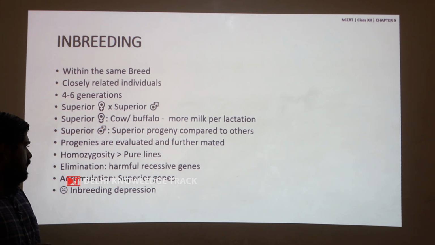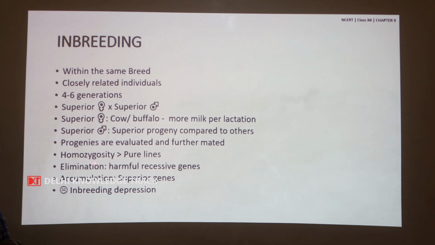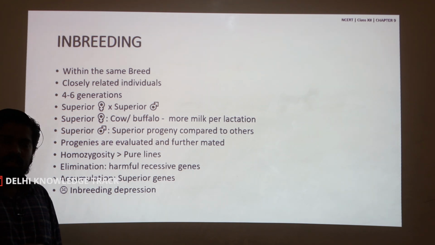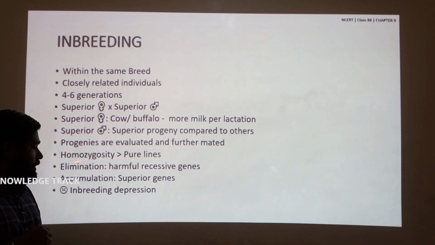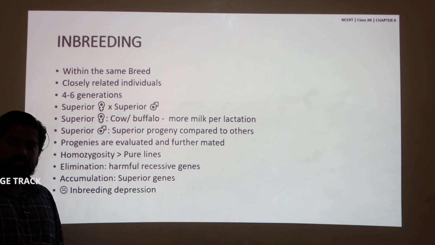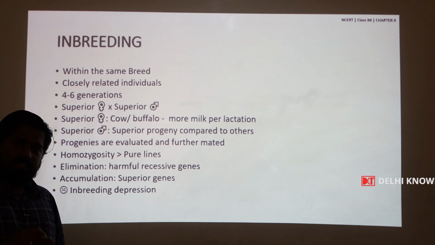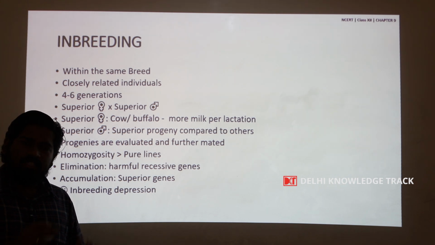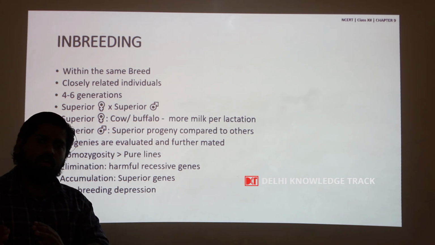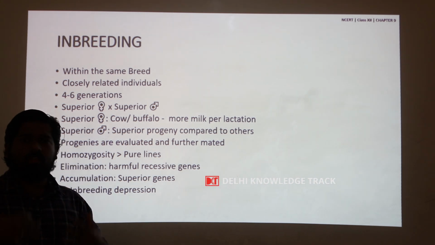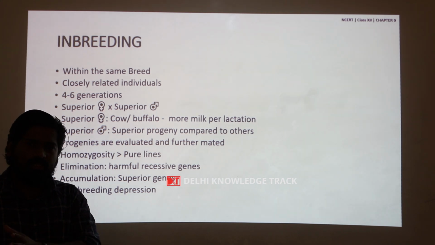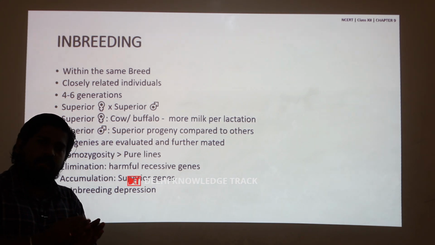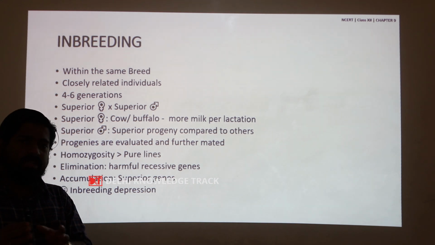Inbreeding increases the homozygosity. It means it increases the alleles of genes to be of the same type. You know that genes are responsible for the phenotypic appearances of the characters which are expressed, and these genes have alternate forms called alleles.